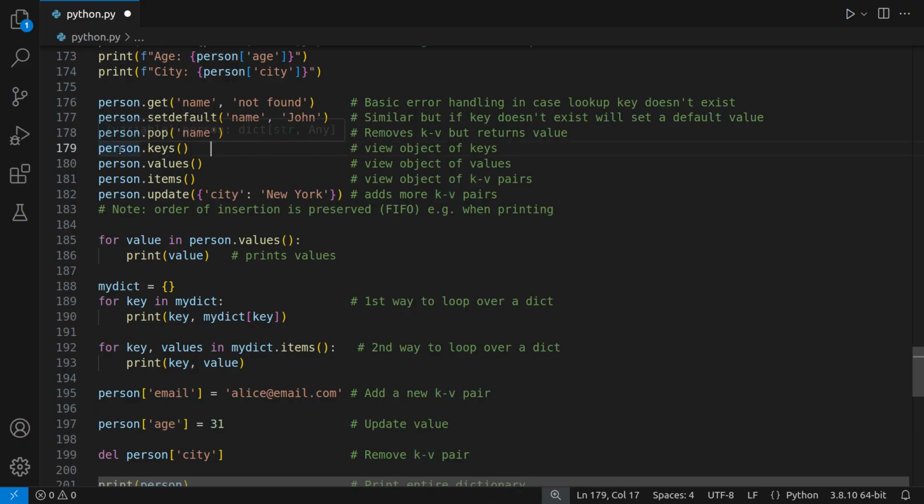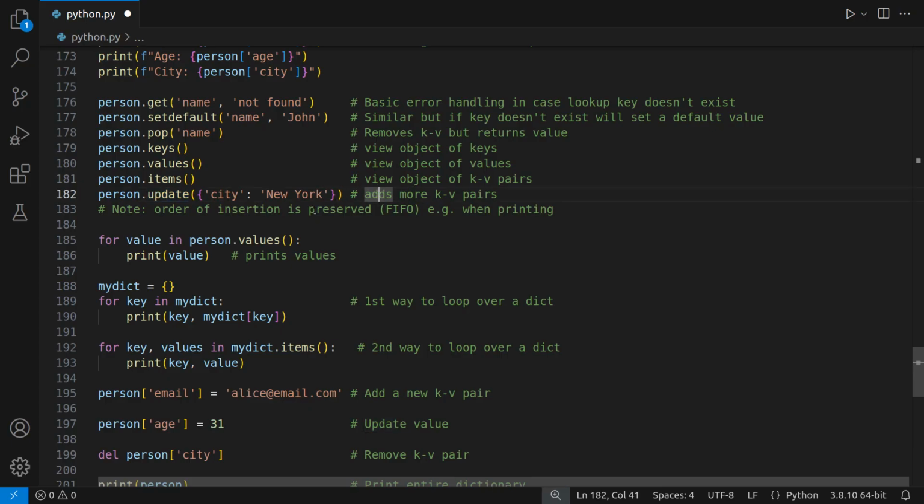If you just want to look at a list of all the keys and all the values, then you would use .keys, .values, and if you want an entire object of key value pairs, then you will use .items. This is useful for when we want to use for loops, because these are iterable. Now if you want to add more key value pairs, you can use .update and it will insert these.